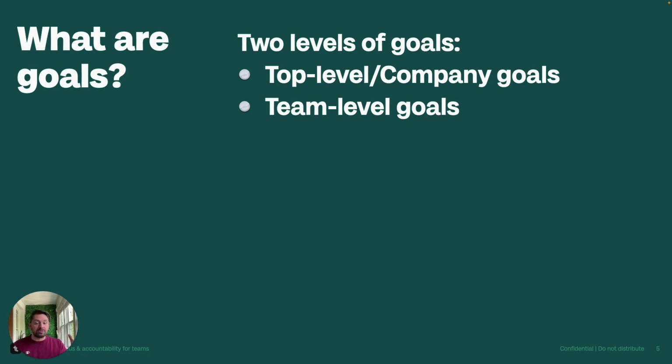So if our top level goal is around revenue, generally our sales team is going to have some sort of revenue related goal to support that, but they might also have an individual process goal. For instance, if they've been missing the revenue targets, a revenue goal might be doing double duty. Not only is it supporting that top level goal, but it's also helping them out with something that they need some specific help with.